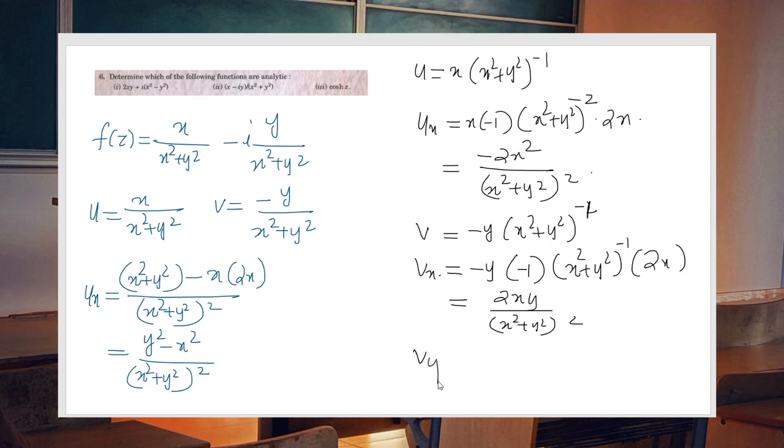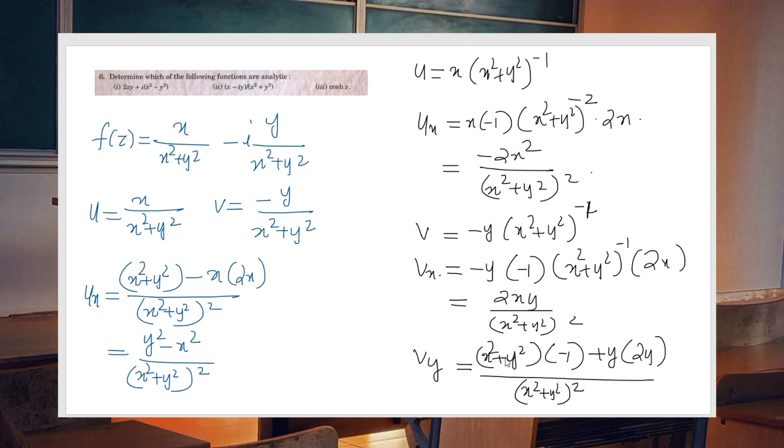What about vy? You have to differentiate this with respect to y using quotient rule of differentiation. x square plus y square into minus 1 minus of minus y into 2y divided by x square plus y square whole square.